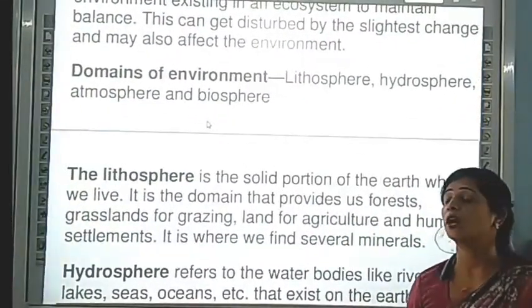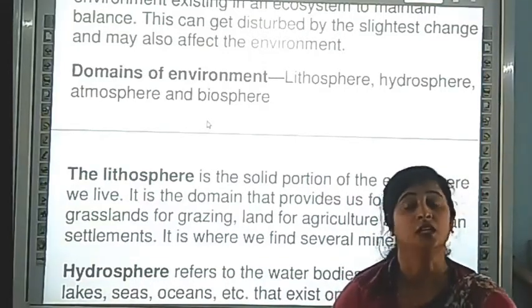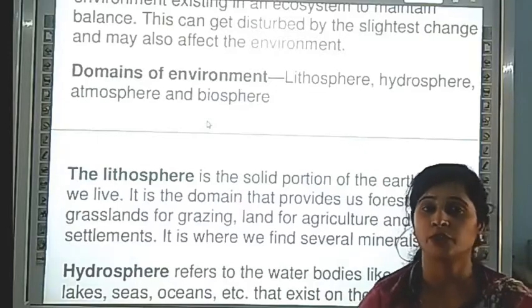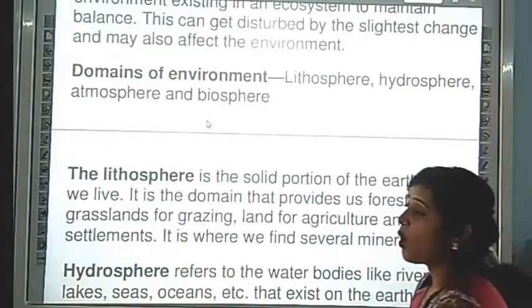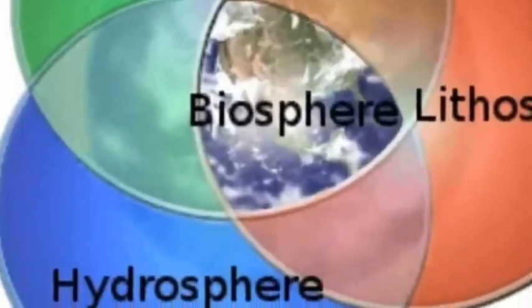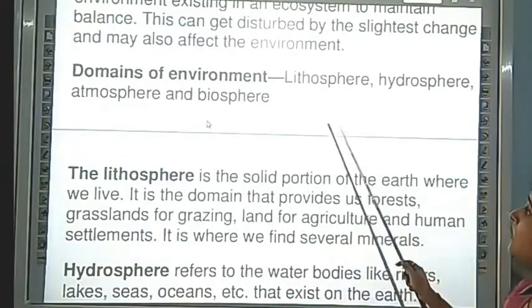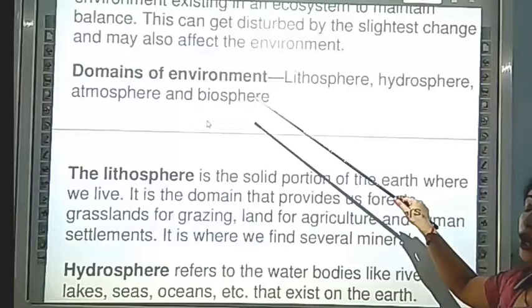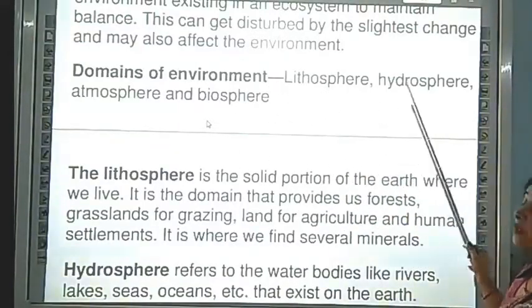Now we are coming to our next topic. We are discussing environment. There are two parts we have discussed: the ecosystem and eco-balance. Now we are coming to the dominance of the environment, the structures of the environment, how this environment is made up. Firstly, lithosphere.